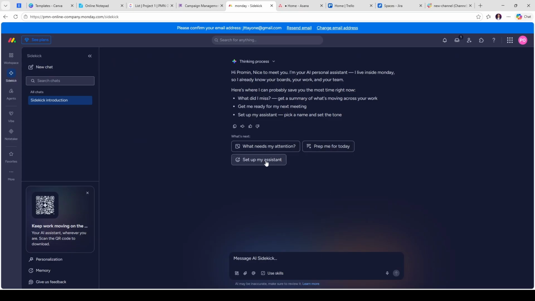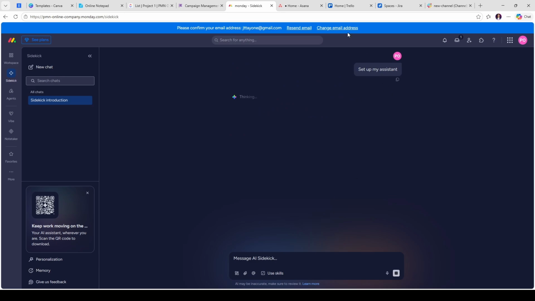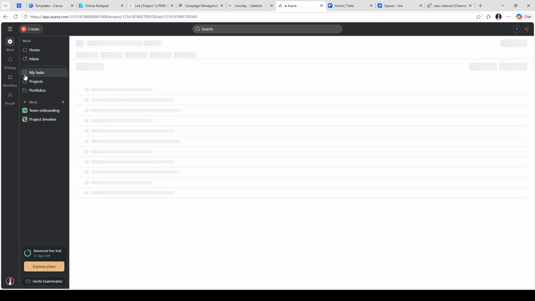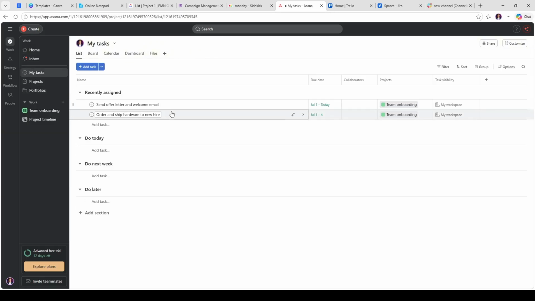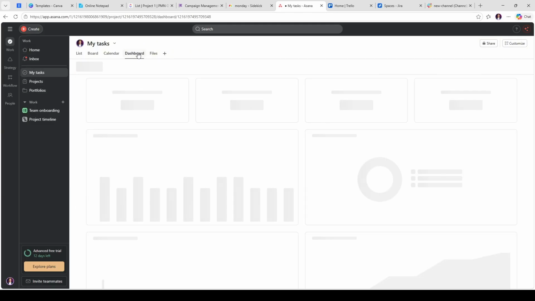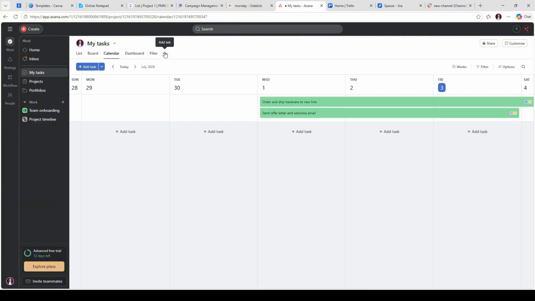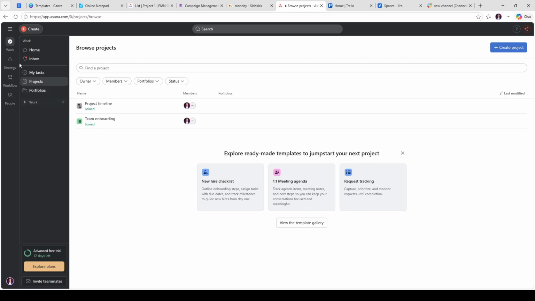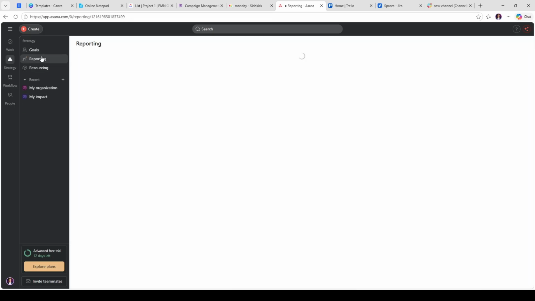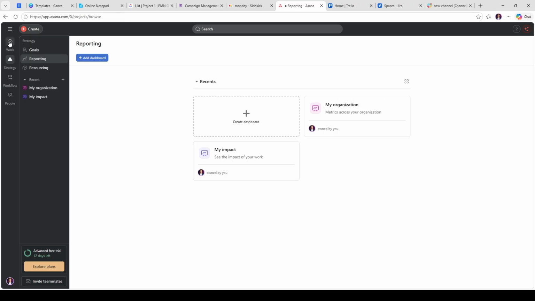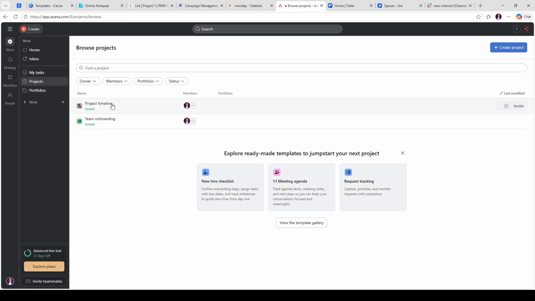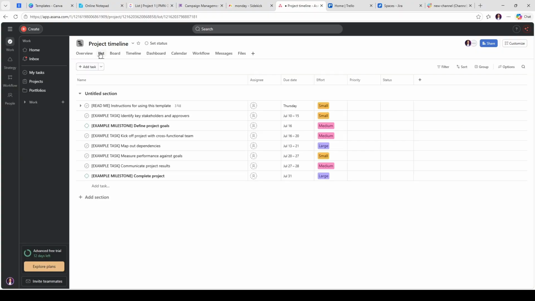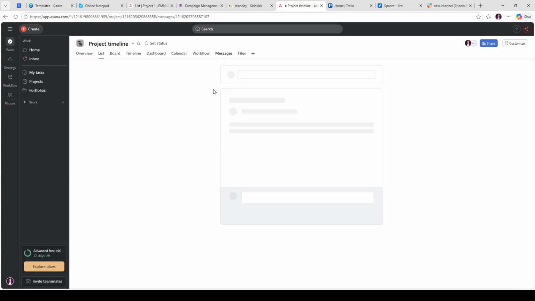Asana, known for its user-friendly interface, focuses on simplifying task management for teams. It offers a range of views, including lists, boards, and timelines, to cater to different project management styles. Asana's AI-driven insights provide valuable data on team performance and project progress, helping managers make informed decisions. Its ability to integrate with a wide array of apps further enhances its functionality, making it a strong contender for teams looking to enhance their productivity.